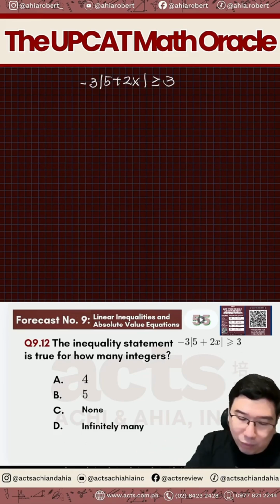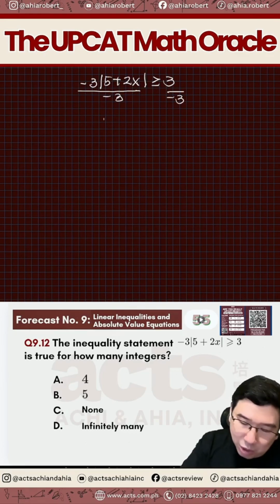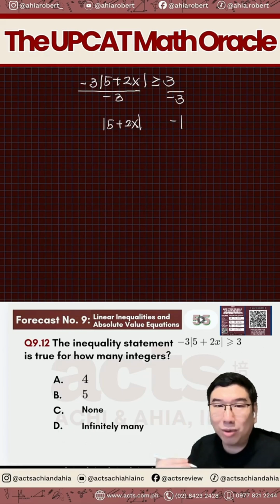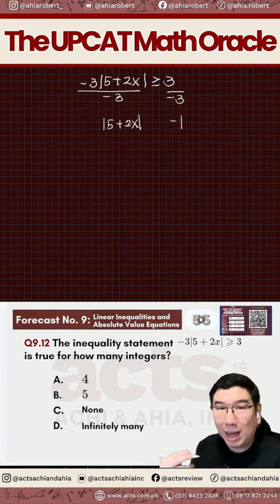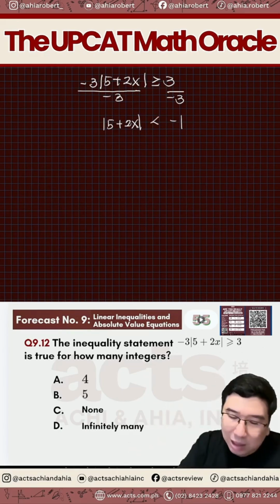So therefore, we have to move the negative 3 here. So that means we have to divide this by negative 3. We divide this also by negative 3. And because you divide by negative 3, so therefore on the left side will be absolute value of 5 plus 2x, and the right side will be negative 1. And what will happen now to the inequality, to the greater than equal to? Because you divide by a negative, from greater than equal to, kailangan natin palitan siya to less than equal to.